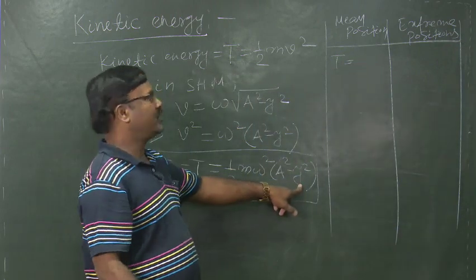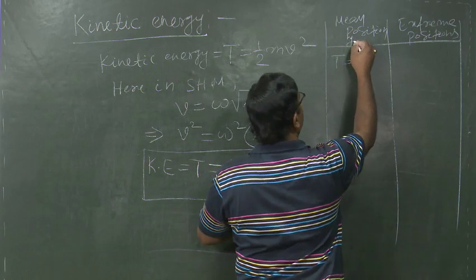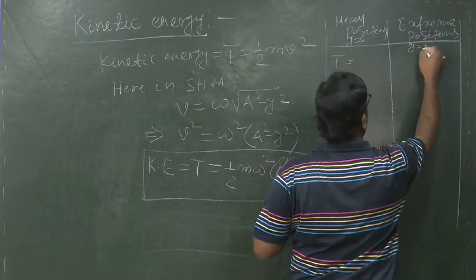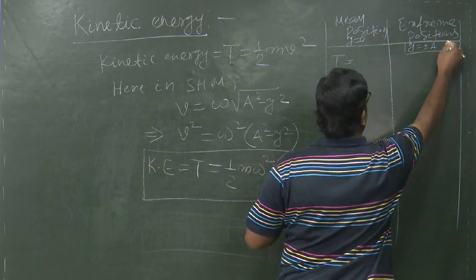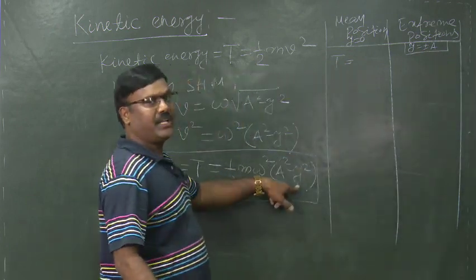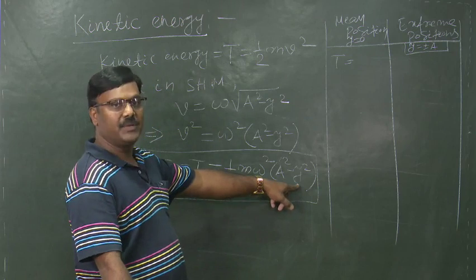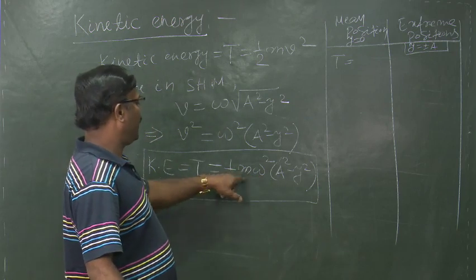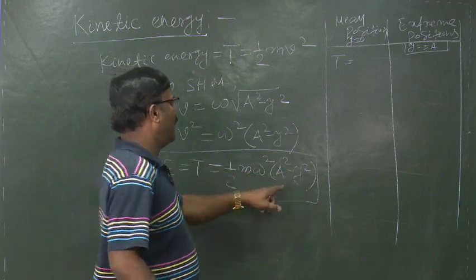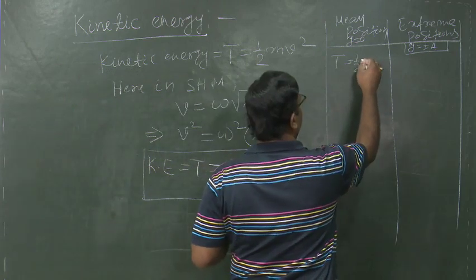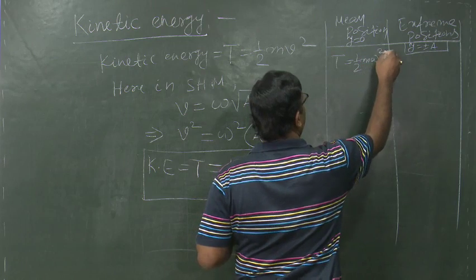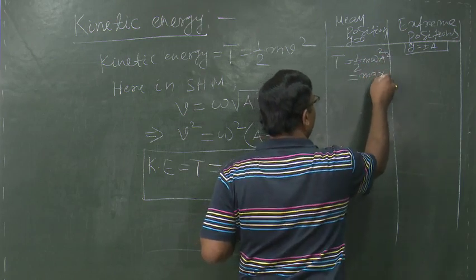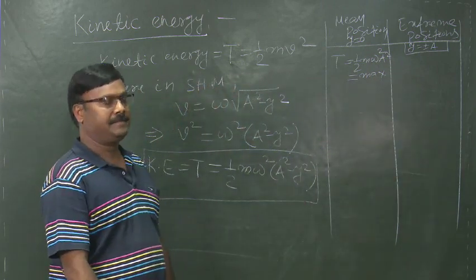At the mean position y is equal to 0, at the extreme positions y is equal to plus or minus a. So, by putting y as 0 at the mean position, kinetic energy will be half m omega square a square minus 0, which is half m omega square a square, and this is the maximum value of kinetic energy.